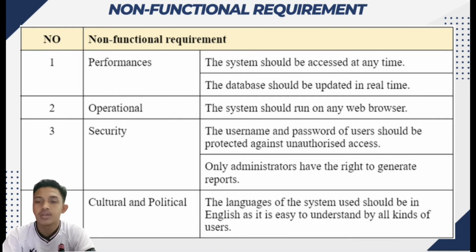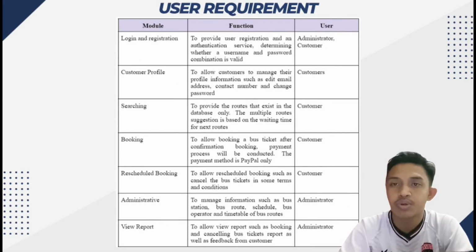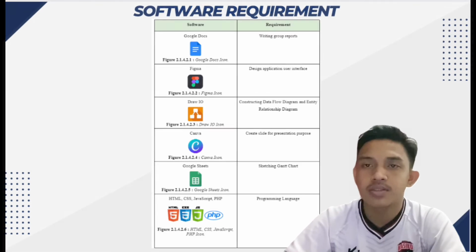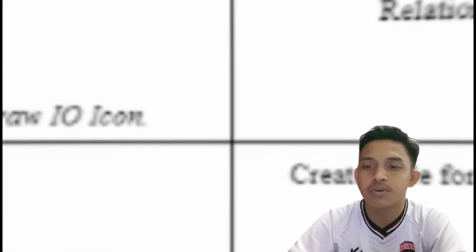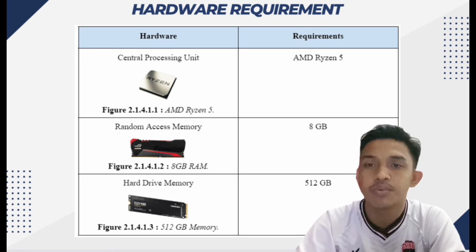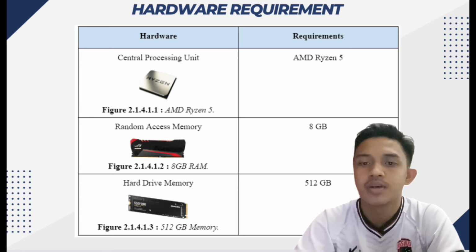And then for the non-functional requirements, we have 4 of them, which are performance, operational, security, and cultural and political. So this is our user requirement. It shows all of the 7 processes in our system, and the users with their function of the process. Next, this is all of our software requirements that we use. Then this is the hardware requirement that we use for the system.